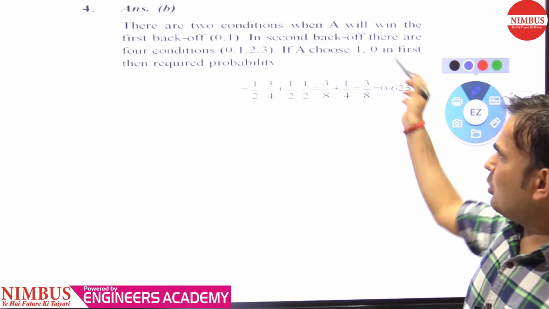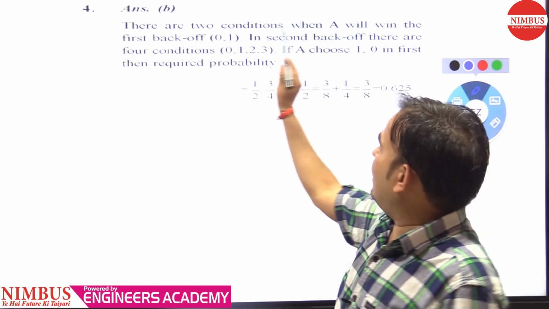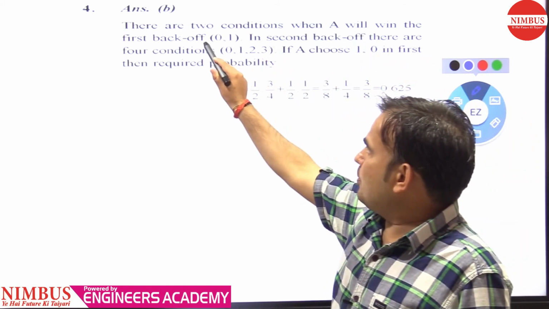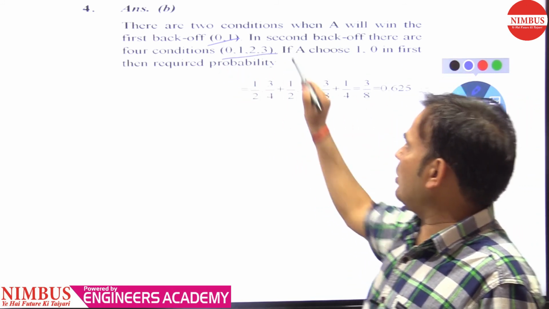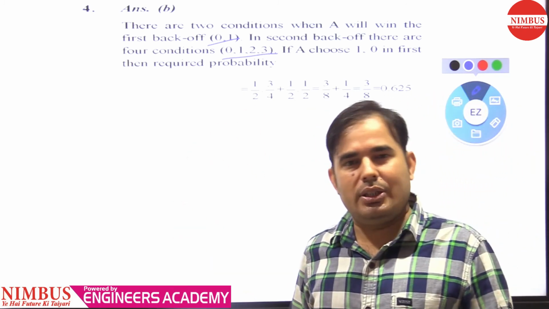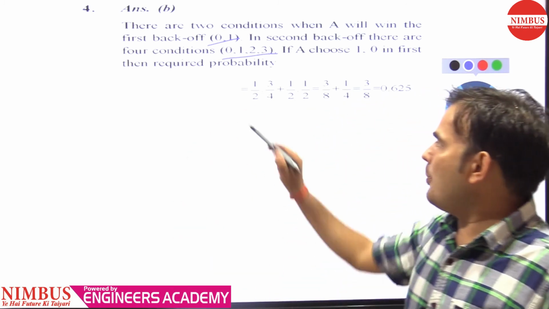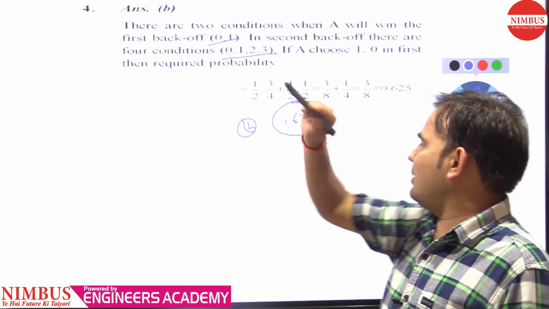So there is no need to go through it like this. They also told that A will win, so A's K is 0, 1 and B's has 4 conditions, 0, 1, 2, 3. As I told you in the solution, that way is a good way. So option B is true, meaning 0.625 is the answer.